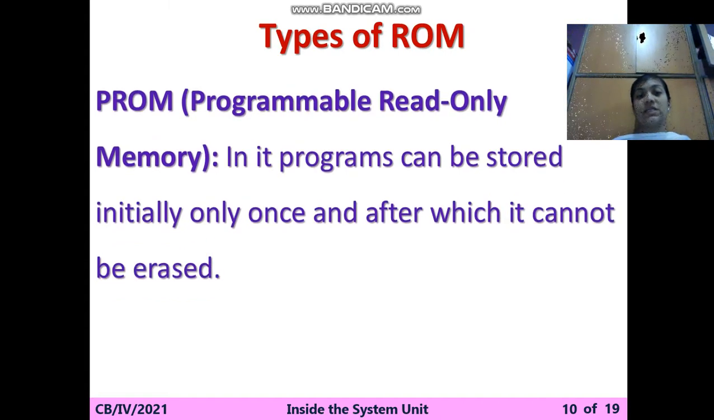Now the next topic is the types of ROM. Which are the types of the ROM? First one is the PROM. Full form is programmable read-only memory. In this, the program can be stored initially only once, and after which it cannot be erased. Means if you make this program once, it will not be erased. Only once it has to be made and never will it be deleted. For example, when you start a computer, the display about Windows 7 welcome, this message will never be deleted.